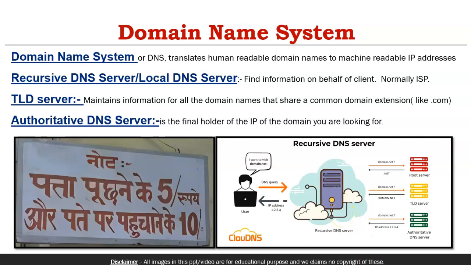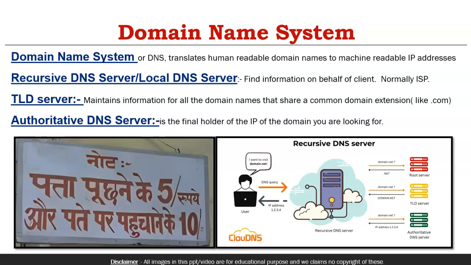In case the address is not known to the recursive DNS server, let's say a new name like domain.net, which is not known to the recursive DNS server, it first reaches the root server. The root server is the server configured with the DNS server, and they ask the root server whether it knows about domain.net. If the root server knows the information, it sends back the IP address.